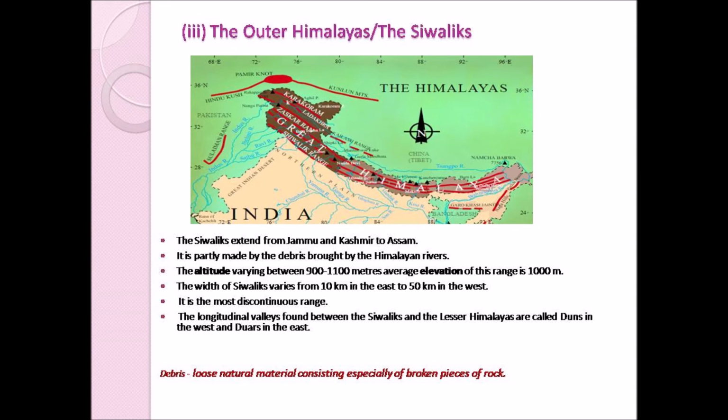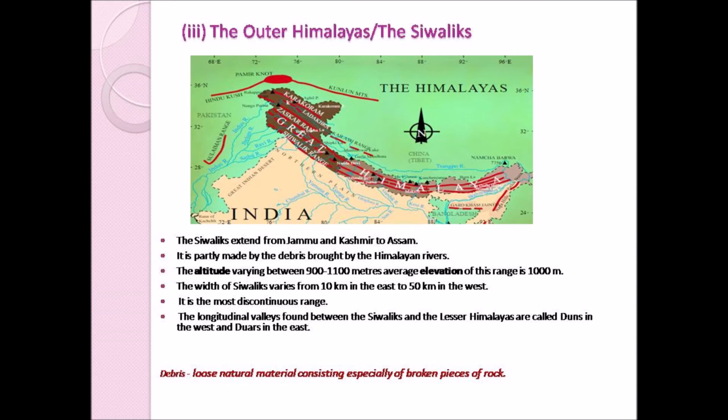So in the east, the width of these Shivaliks is only about 10 kilometer, and to the west it is about 50 kilometer. These outer Himalayas, that is the Shivaliks, is mostly of discontinuous ranges. So they are not a continuous chain of mountains, but they are discontinuous.